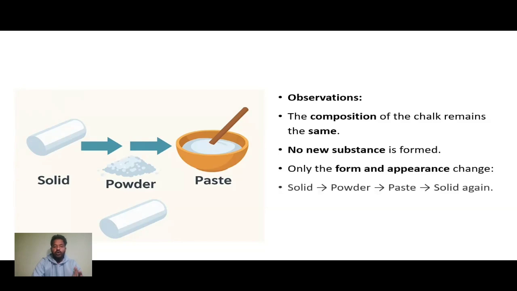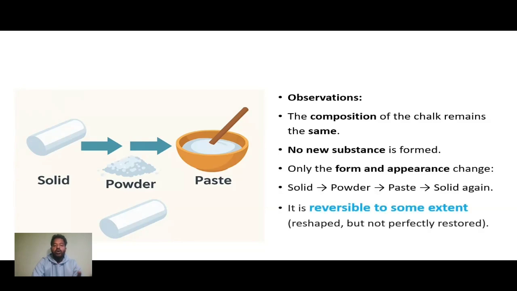Okay, so what we need to know here is that it was solid at the starting, then powder, then paste, again solid. So it is reversible to some extent. Why we need to focus on this activity is that when we change something, if it is reversible, then we call it a physical change.